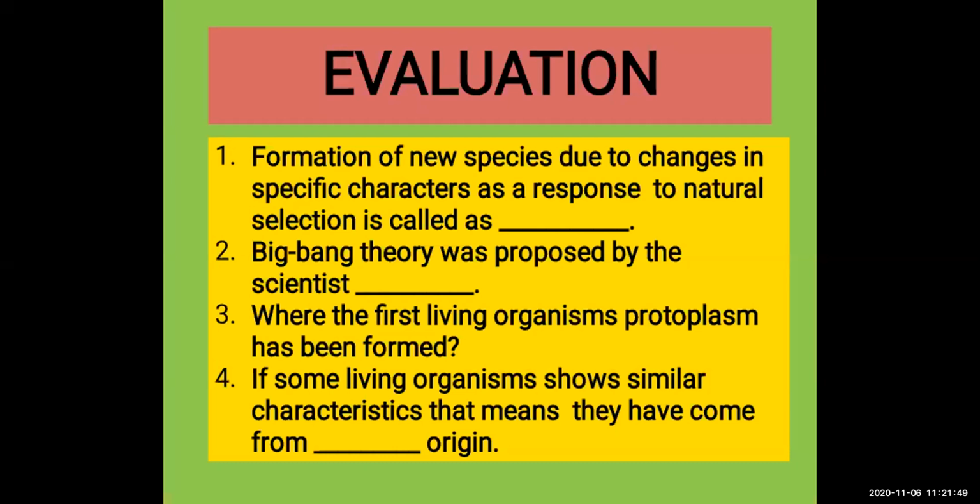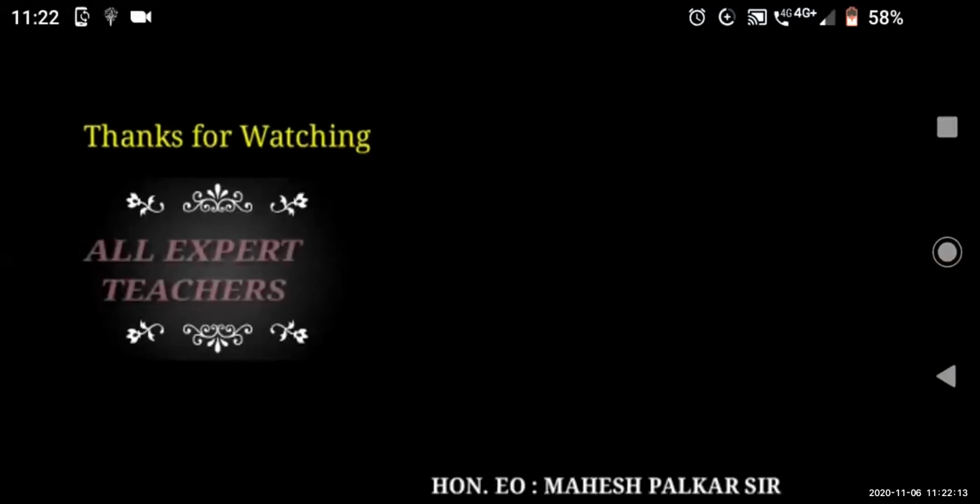From its origin. Yes. If there is an option, you can write common origin, or you can write same origin. Okay. So they have come from a common ancestor or from the same origin. Good students. At the end, I will show you the video.